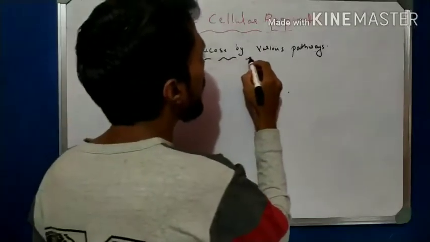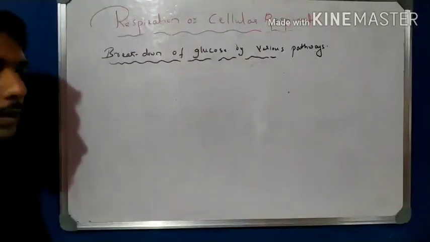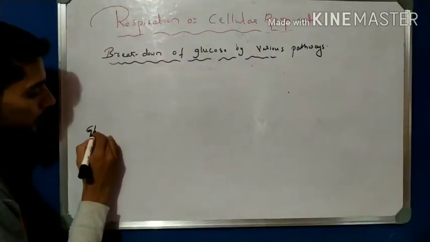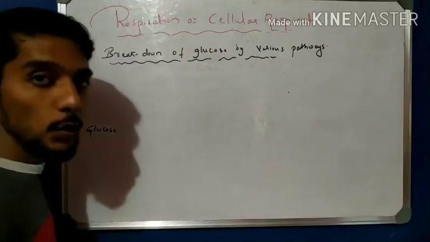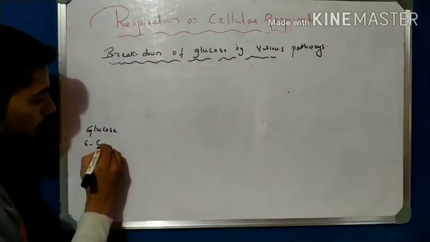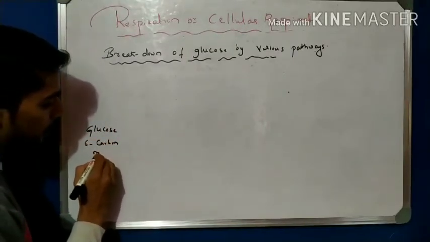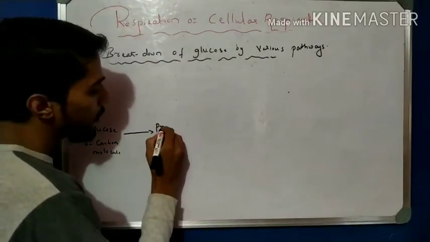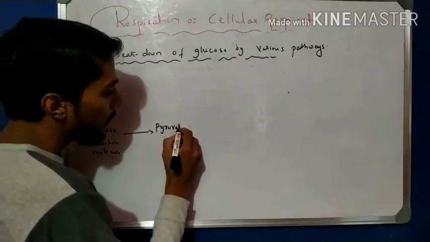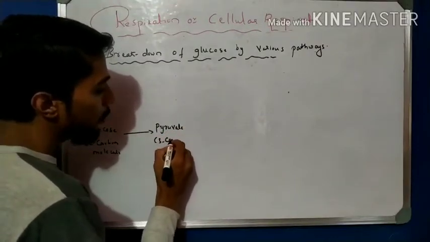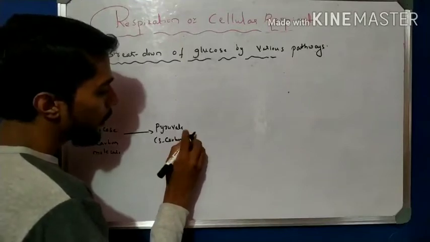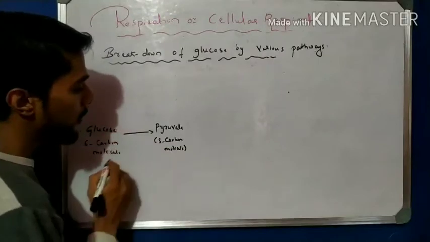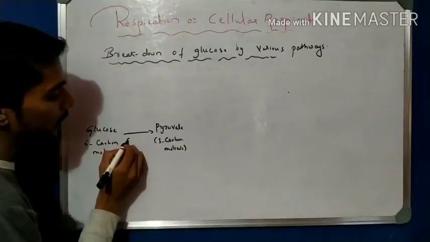As we know, first glucose, a 6 carbon molecule, forms pyruvate. So first I write here glucose, a 6 carbon molecule, which is now broken down into pyruvate, a 3 carbon molecule, and this process takes place in the cytoplasm.